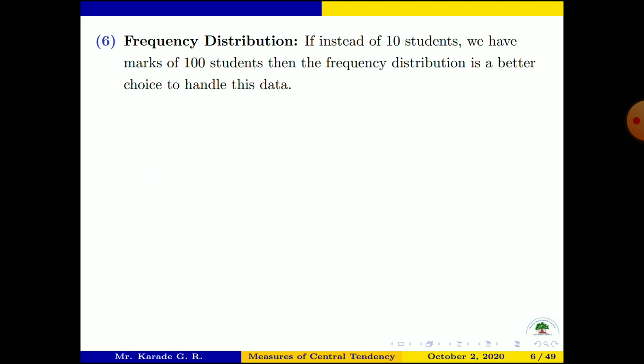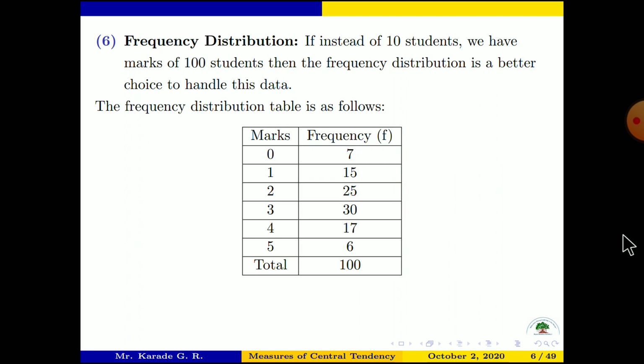For each student, we have one number, and that number is nothing but the marks obtained by that student out of 5. So 100 numbers means quite big data, and it becomes quite difficult to handle this data. So we will make the frequency distribution. How to make this frequency distribution? The frequency distribution table is as follows. Here, the frequency distribution table is already created.